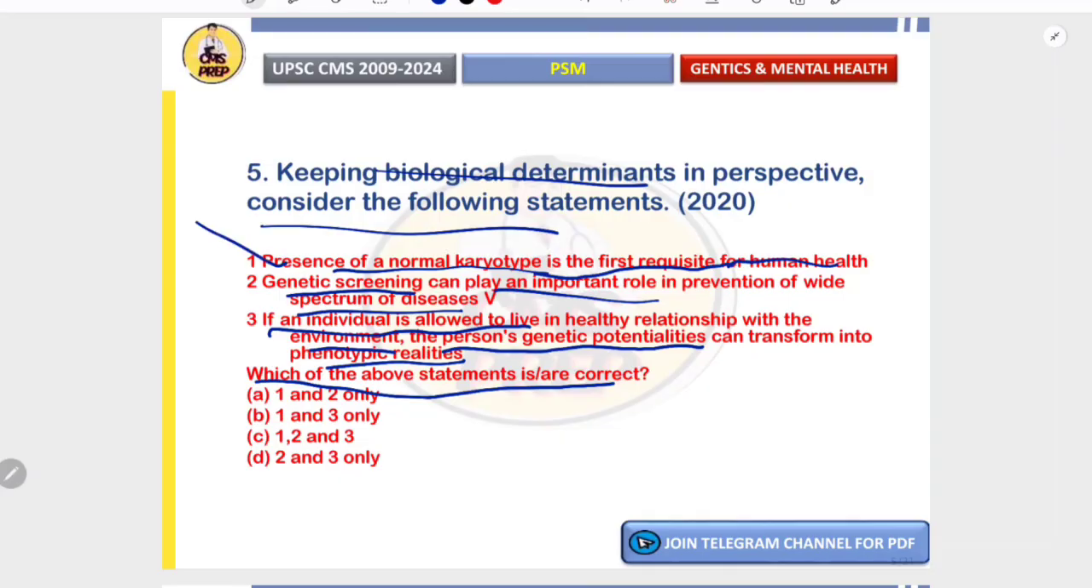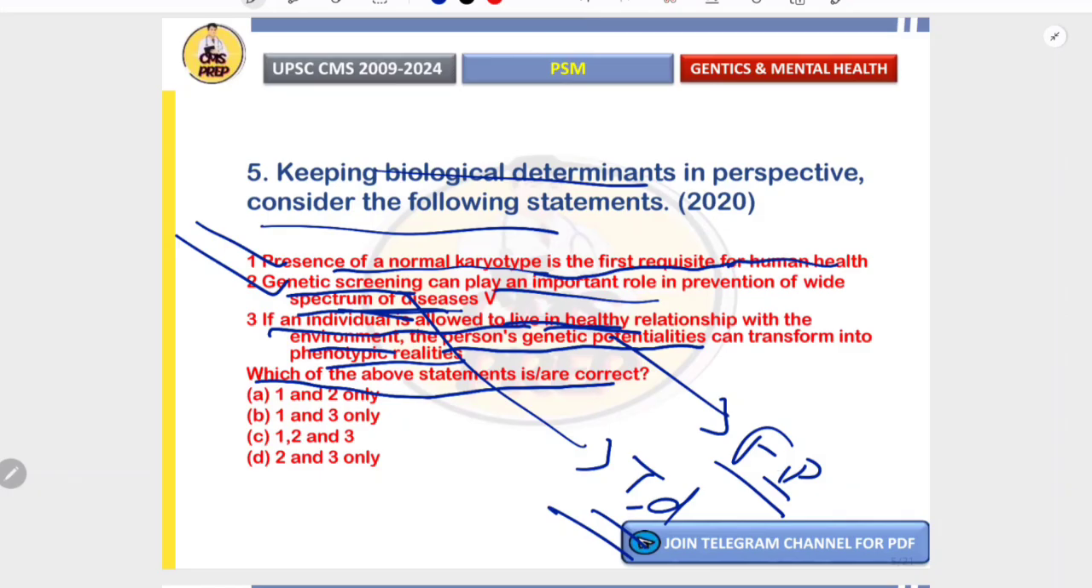Option 1 is obviously correct. Normal karyotype is the basic requirement for genetic health. Genetic screening is useful for diseases like thalassemia, Down syndrome, etc. So yes, it is also correct. It is helpful in prevention of wide spectrum of diseases, and if an individual is allowed to live in healthy relationship with the environment, the healthy environment allows for the full phenotypic expression of the potential. For example, nutrition in height, IQ, etc. The correct answer is C, 1, 2 and 3.